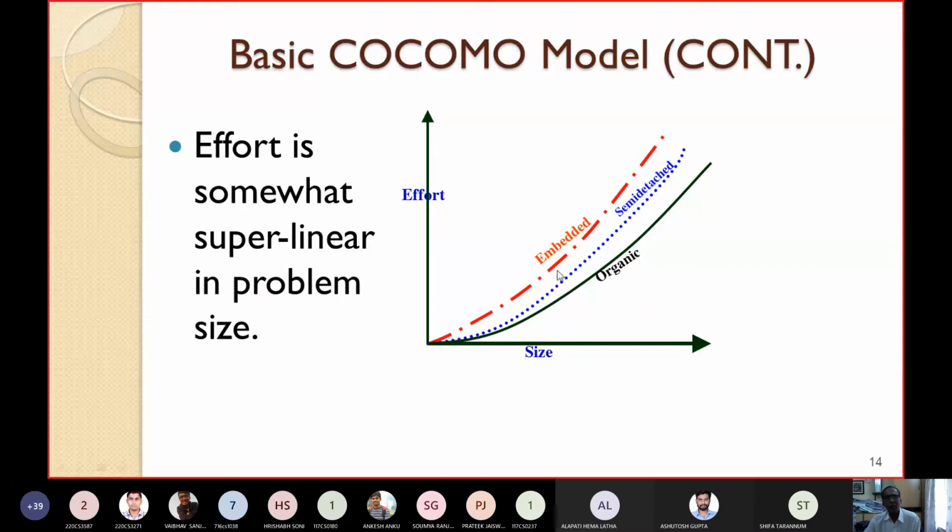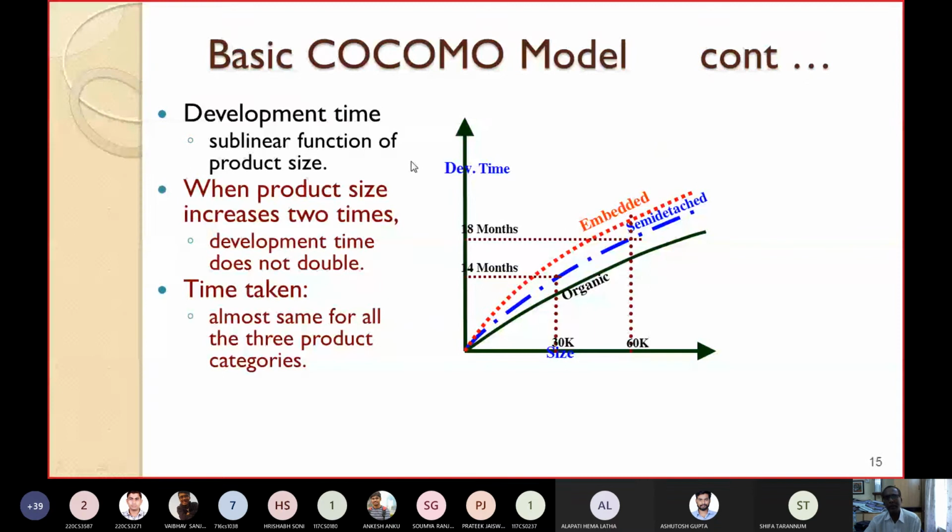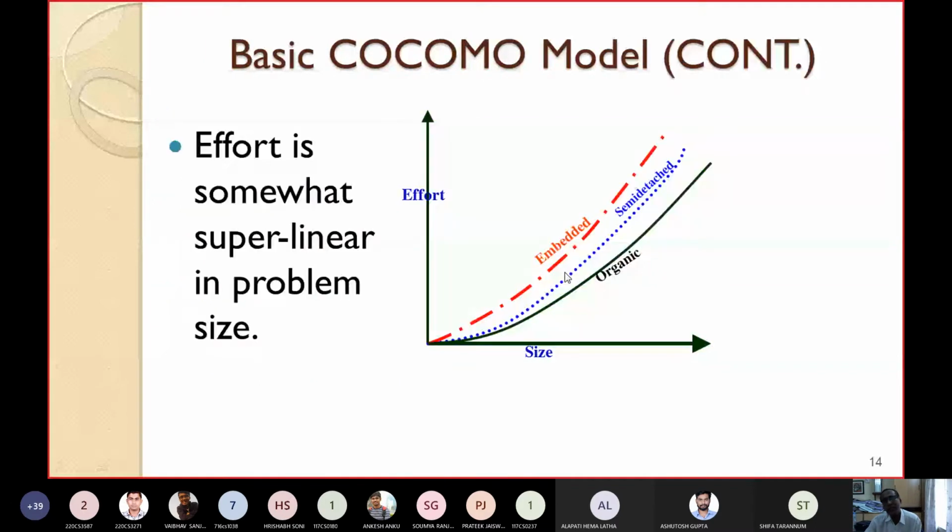The effort is somewhat superlinear in problem size. If the size increases like this, the effort will also increase in a superlinear manner. But if you consider the development time, then it is not superlinear. It is coming to be what? Sublinear. See, please mark the graph. The graph here is like this. It is curved. The curve is bending towards down, but here the curve is bending towards up. These are known as sublinear functions.